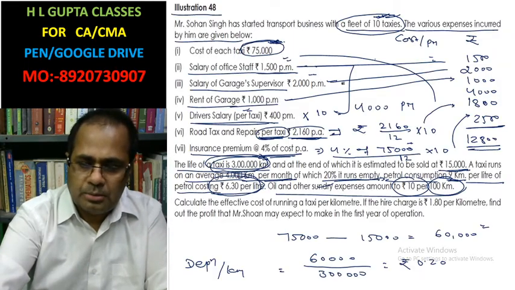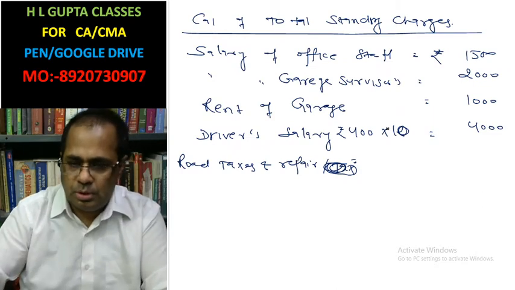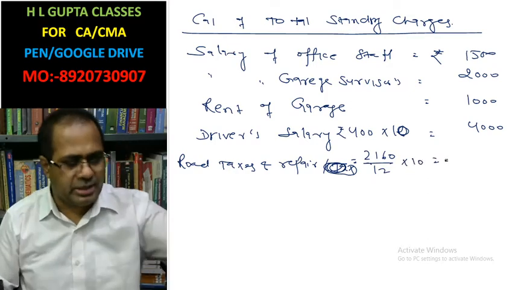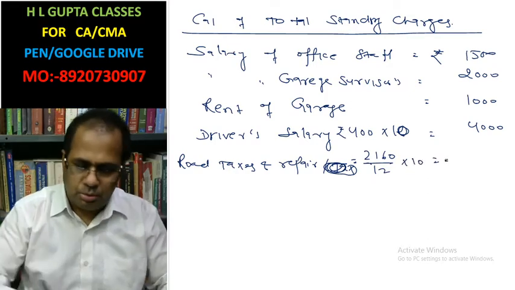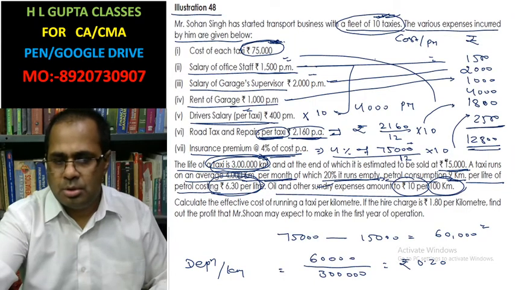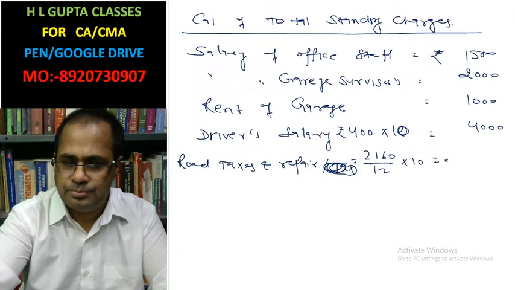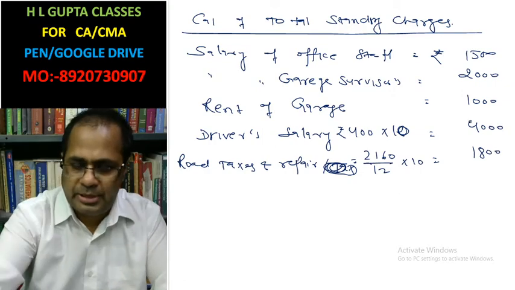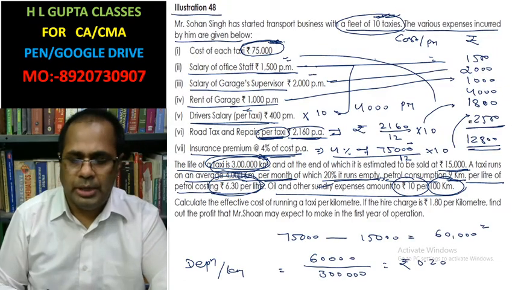That's why 2160 divided by 12 into 10, for 10 taxis we are going to calculate, that is 1800. Now insurance.